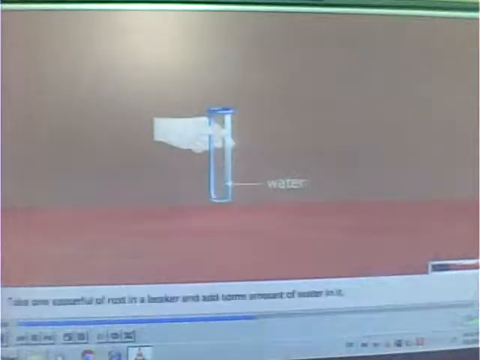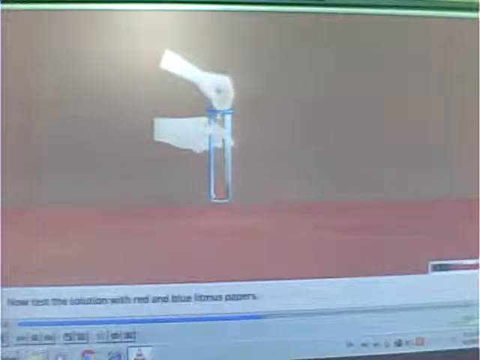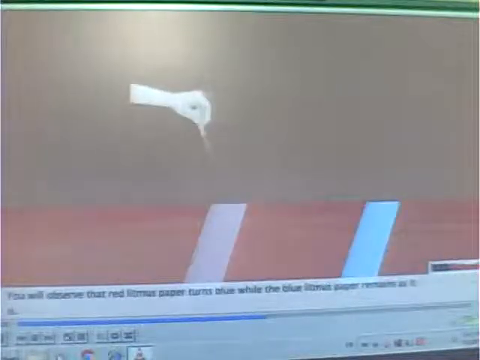Nature of metal oxide. Take 1 spoonful of rust in a beaker and add some amount of water in it. You will observe that the rust remains suspended in water. Shake the suspension well. Now, test the solution with red and blue litmus paper. You will observe that red litmus paper turns blue, while the blue litmus paper remains as it is. Thus, we can conclude that the solution is basic in nature. This activity shows that the oxide of iron is basic in nature.